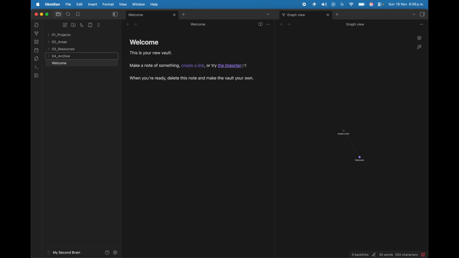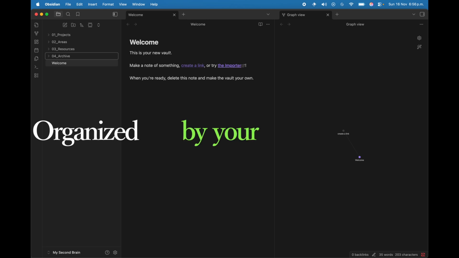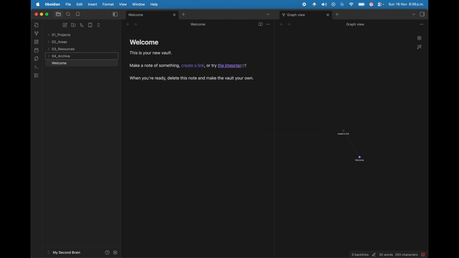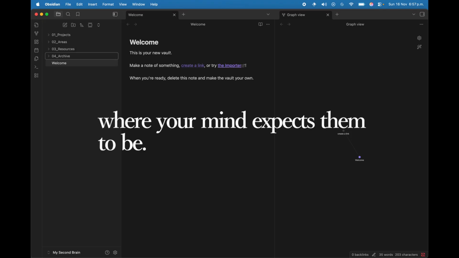Do you notice something? This isn't organized by topic or format. It's organized by your life context. When you're planning to launch a business, you go to projects. When you're crafting a YouTube video script template, you go to resources. When you want to review your health habits and knowledge, you go to areas. Your notes are exactly where your mind expects them to be.